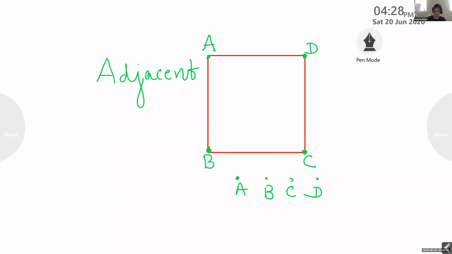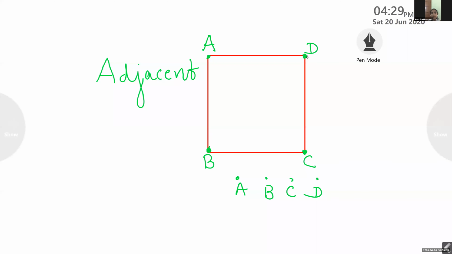So, now this A, B and D are known as adjacent vertices, which are connected, near, adjacent vertices. Which is the vertex adjacent to A?